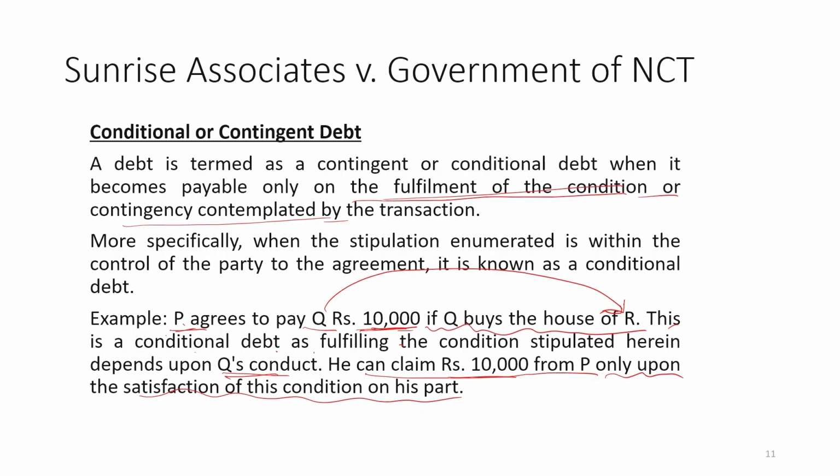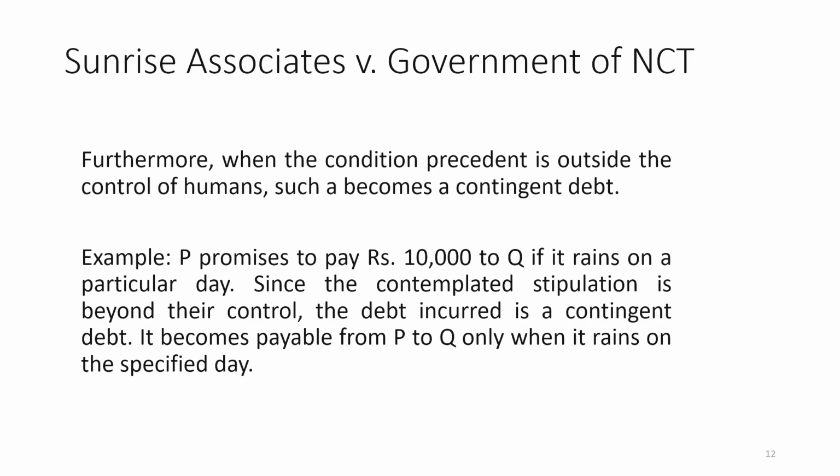In the same way, it has been said that more specifically, when the stipulation enumerated is within the control of the party to the agreement, it is known as conditional debt. Conditional debt means the happening or non-happening of the event is dependent on the conduct of the parties. Then it is conditional.